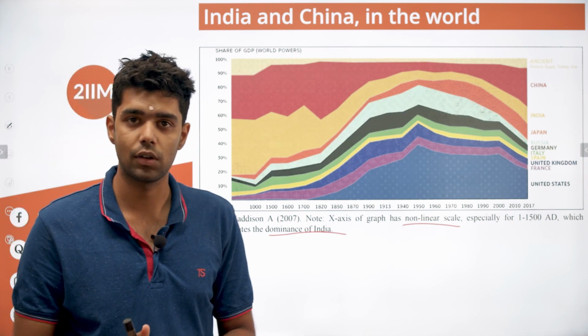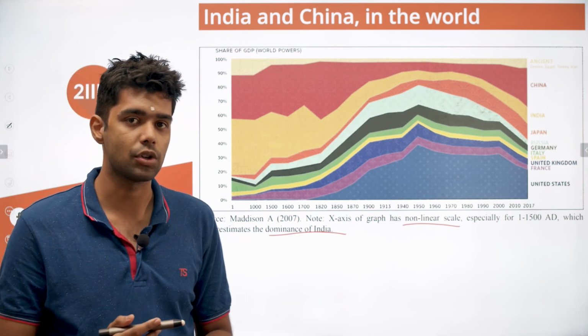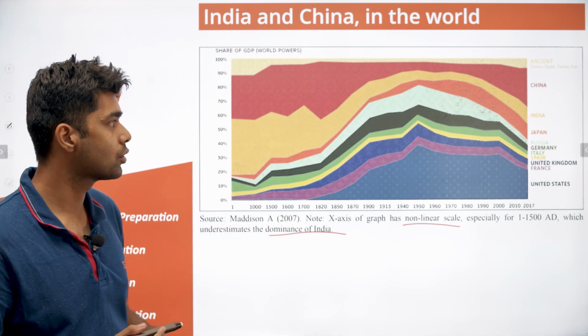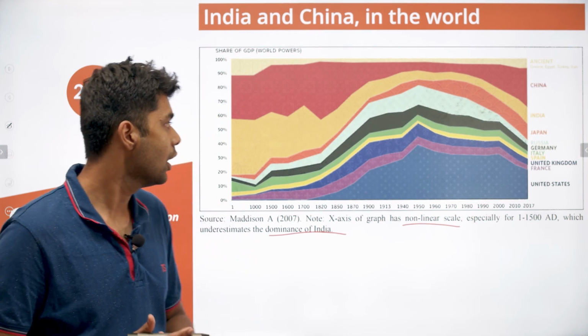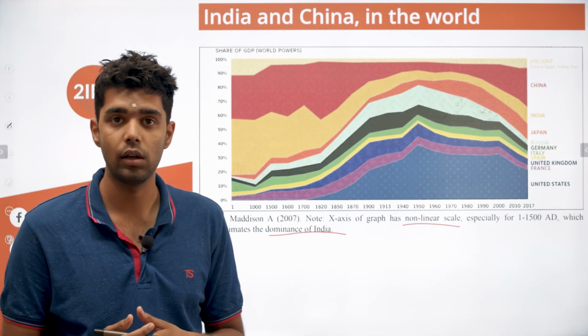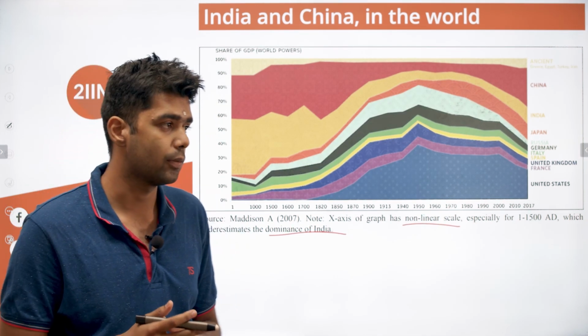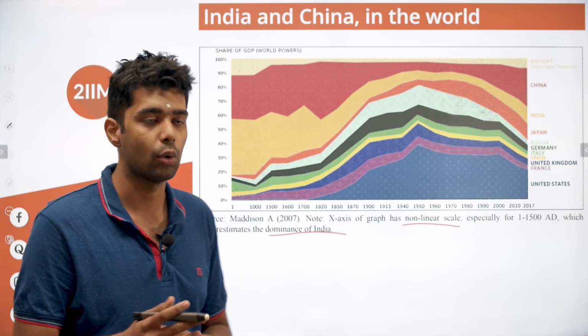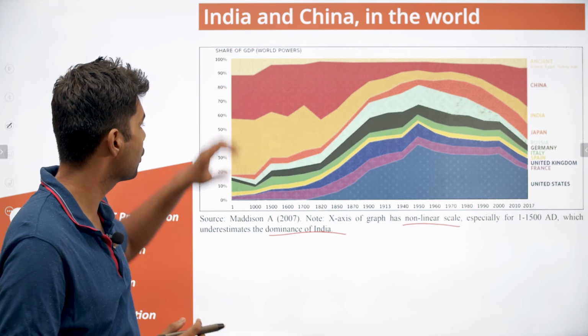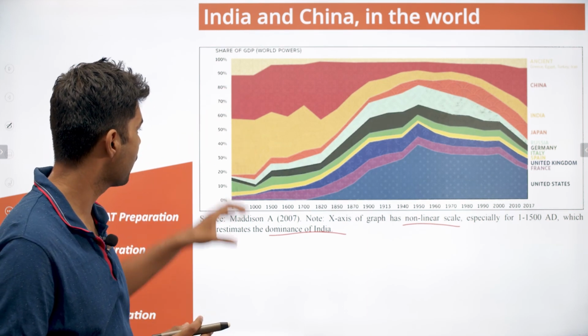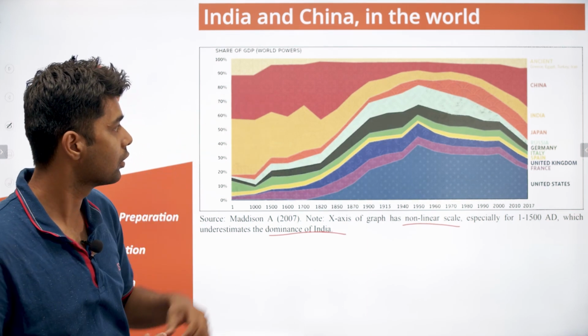Why is this the case? This is because India and China had a lot of population, and the economy of the ancient times was solely based on agriculture and pastoral activities. So the more number of people you had, the better your economic performances. In the sense, the higher your overall economy sizes. So India was extremely huge, and China was also comparative. So these two countries were really good.